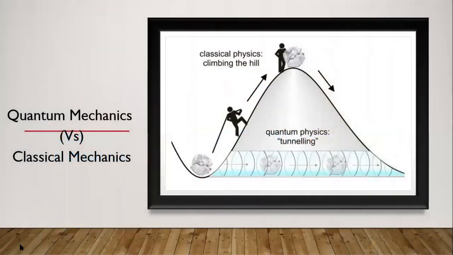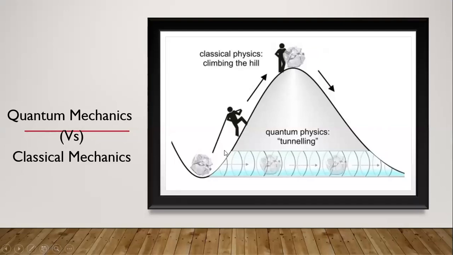Now, if you consider the difference between classical mechanics and quantum mechanics, I'll give you a simple example. If you want to move this object from this lower part to the other end of this mountain, let us imagine.